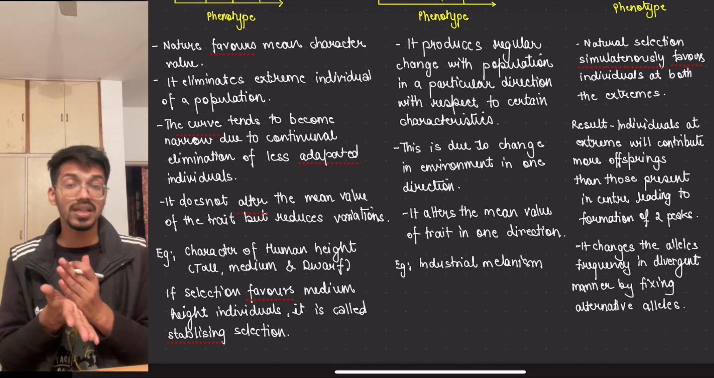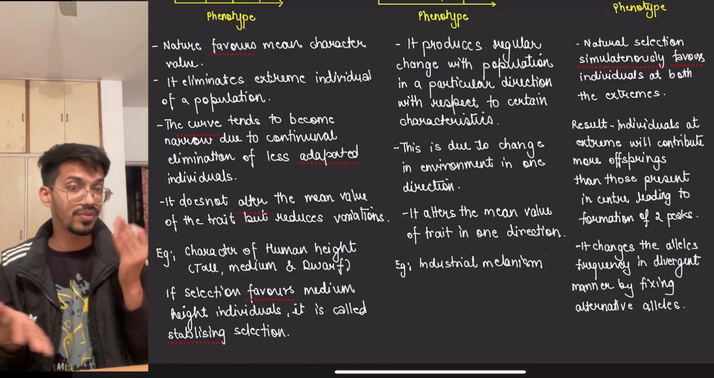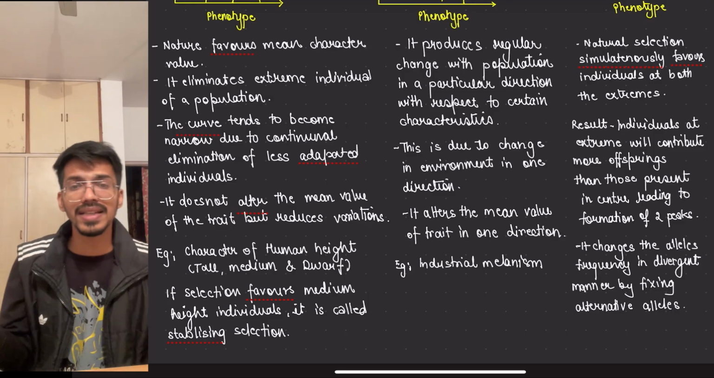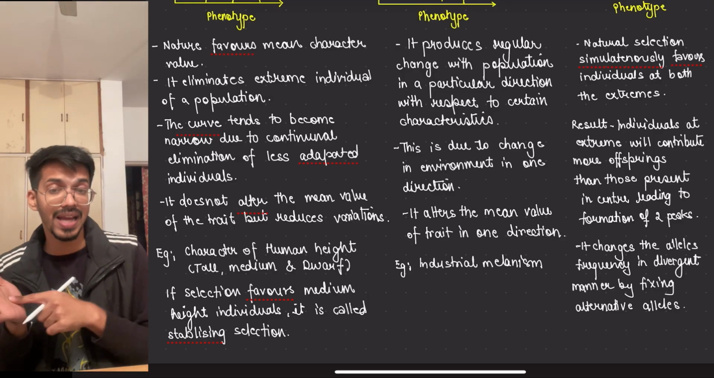You will be asked in your board exams to make the diagram. They will give you certain options, like the example I gave you. They can go with anything else, and then you have to find out whether it's stabilizing or which graph will be forming.